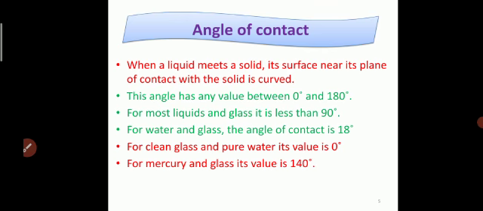When a liquid meets a solid, its surface near its plane of contact with the solid is always curved. This angle has any value between 0 and 180 degrees. For most liquids and glass, it is less than 90 degrees. For water and glass, the angle of contact is 18 degrees. For clean glass and pure water, its value is 0 degrees. For mercury and glass, its value is 140 degrees.